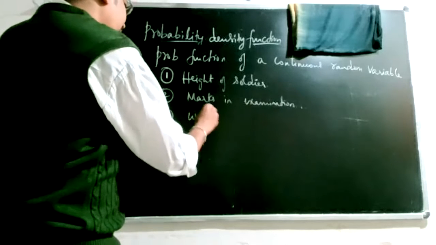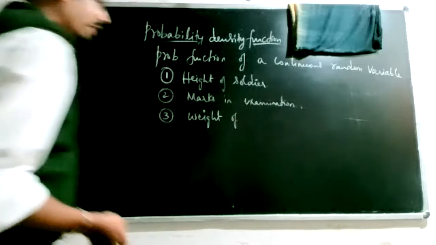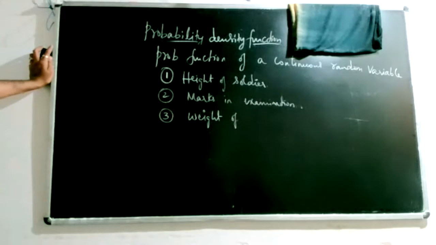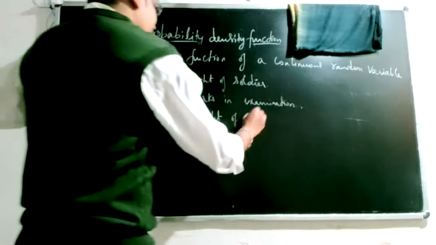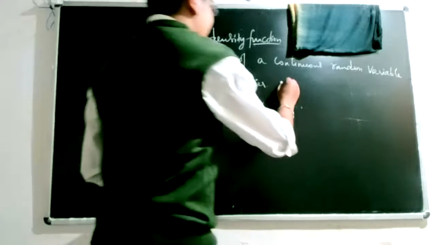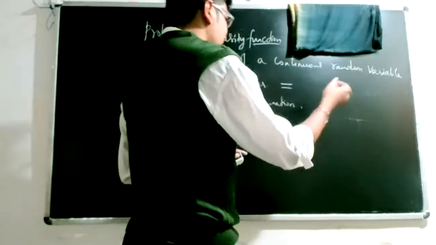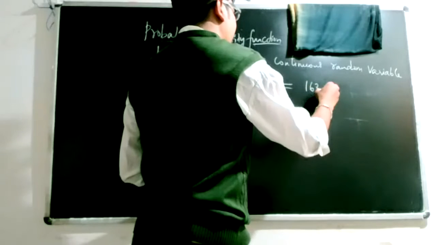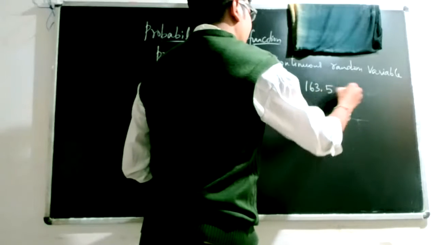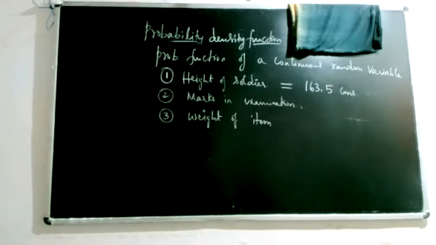Similarly, you could be interested in the weight of a particular item, a gold item, the weight of a newborn baby, the weight of students, etc. In such cases, you can say that I am measuring the height of a soldier using a particular measuring tool, and I have come up with an answer like 163.5 centimeters.